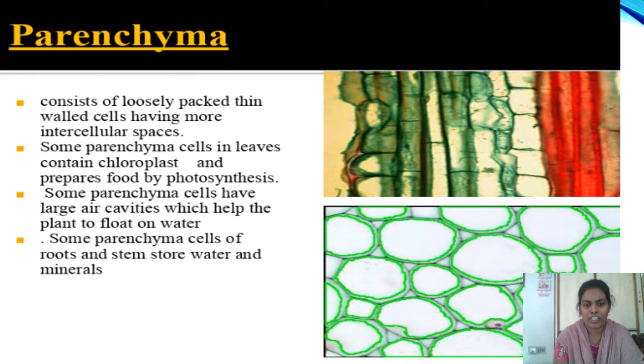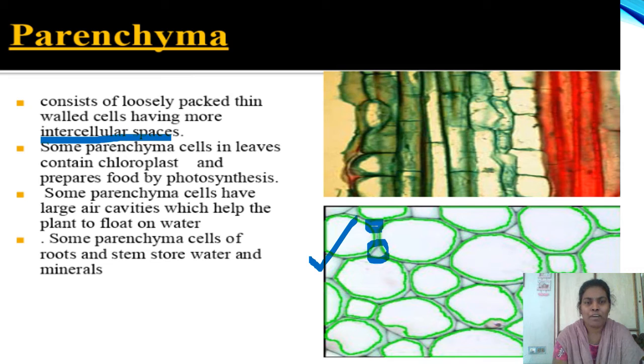Look at the picture here. All these are cells. They are packed very loosely. Because of this looseness, there is a lot of space present in between the cells. These spaces between the cells are called intercellular spaces.